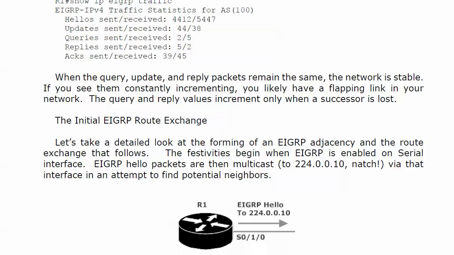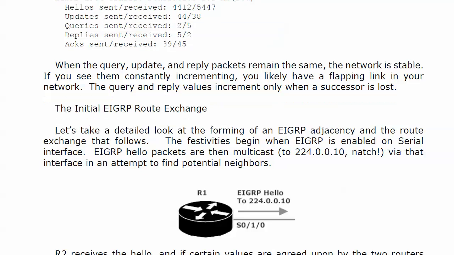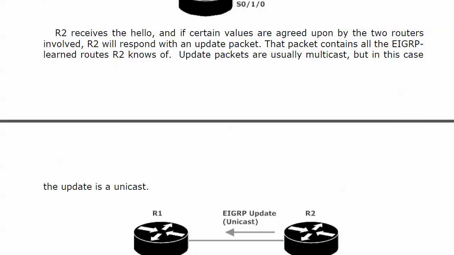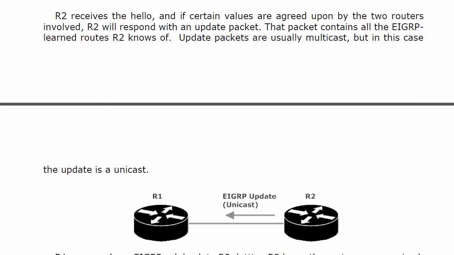Let's talk about the initial route exchange with EIGRP. The festivities begin when EIGRP, first off, is enabled on a serial interface in this case. And EIGRP hello packets are then multicast to 224.0.0.10 naturally via that interface. It's an attempt to find potential neighbors. In this case, router 2 receives the hello, and if certain values are agreed upon by the two routers involved, R2 responds with an update packet.